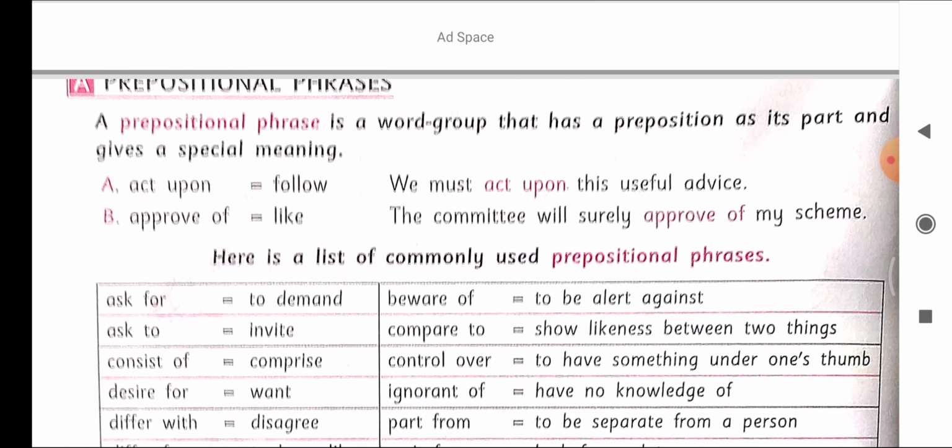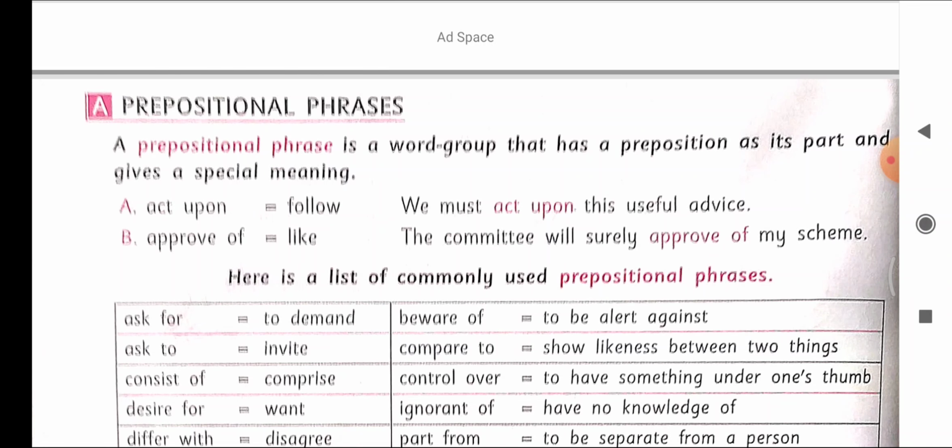Now some prepositional phrases. A prepositional phrase is a group of words that has a preposition as its part and gives a special meaning. For example, act upon, follow. We must act upon this useful advice. Approve of, like: the committee will surely approve of my schemes.